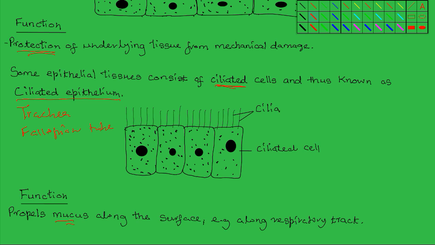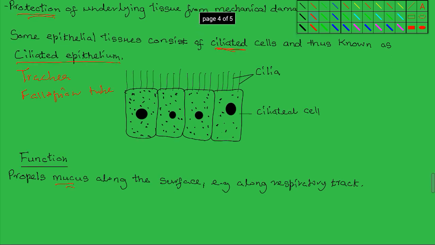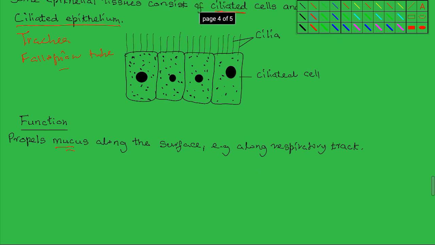So if it is in the trachea, the beating of the cilia propels the mucus that may be carrying pathogens that have been trapped. This mucus is pushed towards the pharynx, where it can be removed from the body, or it can be swallowed, and then the contents of the mucus are digested in the stomach. So even in the fallopian tube, the ciliated epithelium helps in the movement of the mucus, which then carries the ovum along towards the uterus.